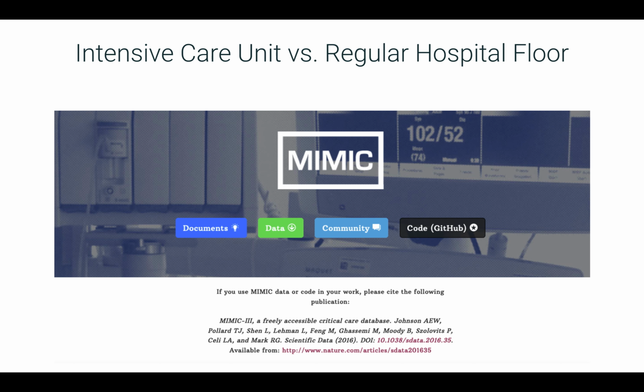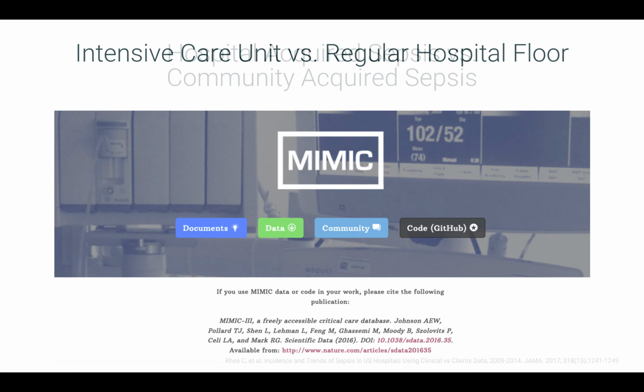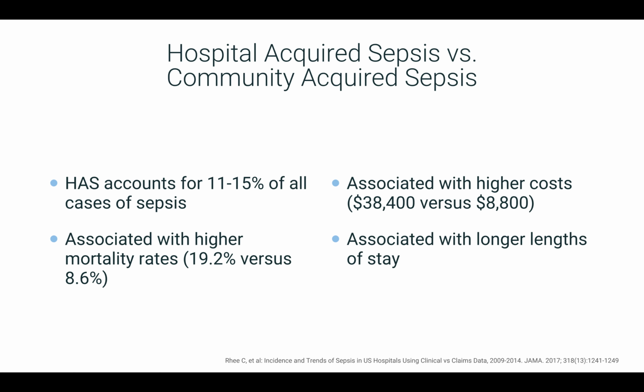Previous research has been conducted on data sets like MIMIC3, which only contains data from the ICU. Because patients are monitored more heavily in the ICU, it's rare for a physician to not identify a patient with sepsis. This is in contrast to when patients acquire sepsis over a longer period of time on the hospital floor. This hospital floor setting is where the real need for a sepsis monitoring algorithm is, because patients are not checked as regularly. This is the reason why we're focusing on hospital-acquired sepsis as opposed to community-acquired sepsis.